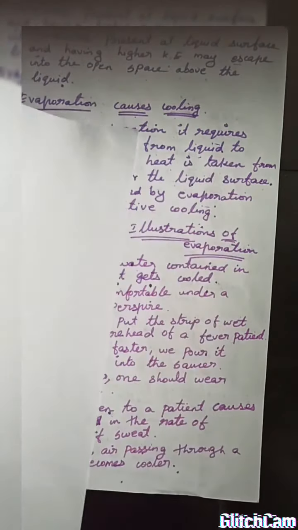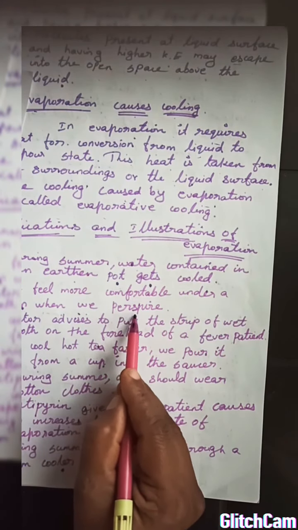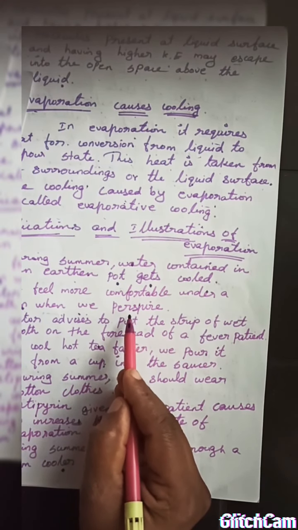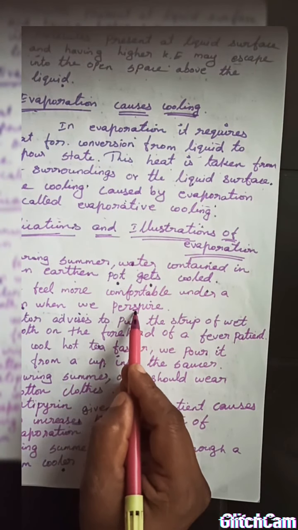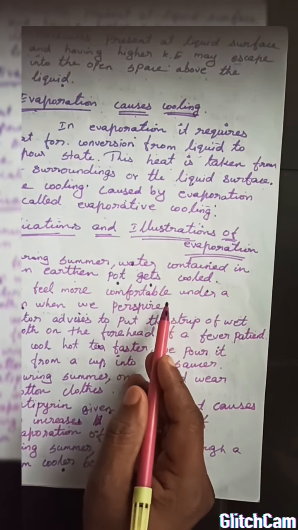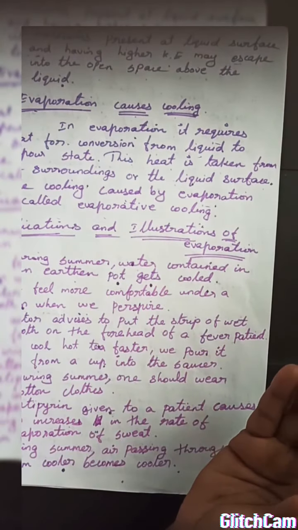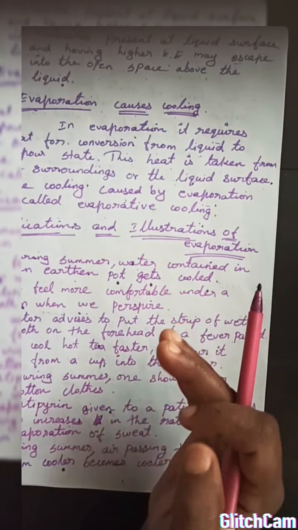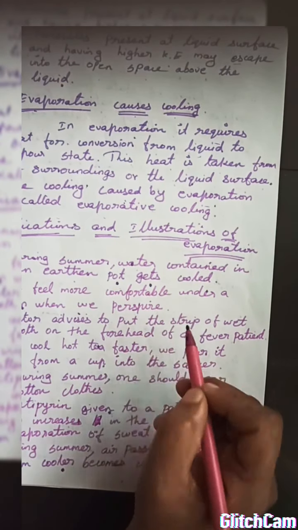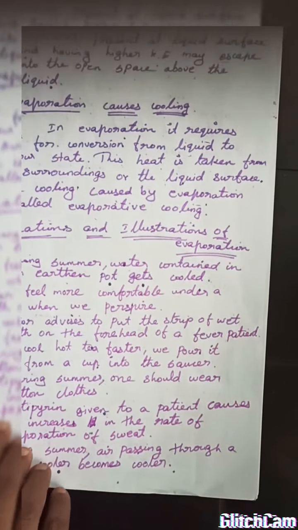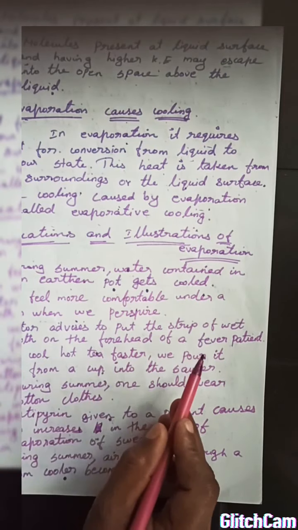And next, we feel more comfortable under a fan when we perspire. If we have so much sweat, we go and sit under the fan, isn't it? So what happened? The sweat evaporates. For evaporation it needs heat energy, so it takes the heat energy from our body and is evaporated along with the air flow. That's why we feel more comfortable and cool under the fan when we are wet. Next, the doctor advised to put a strip of wet cotton cloth on the forehead of a fever patient.